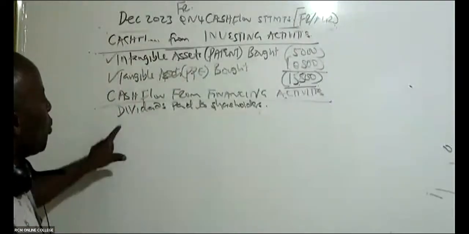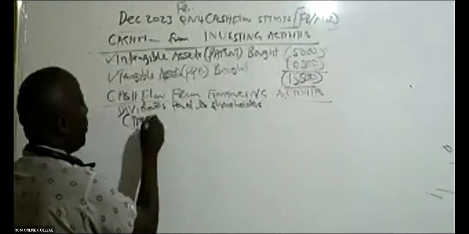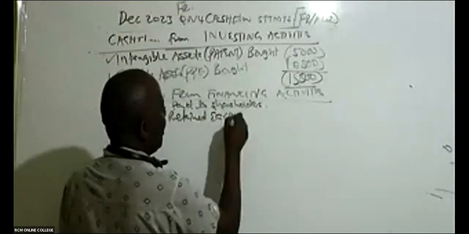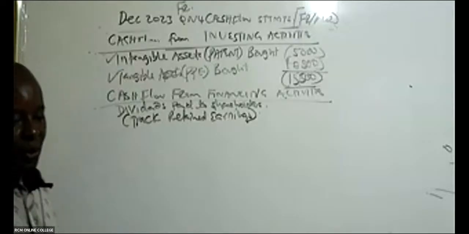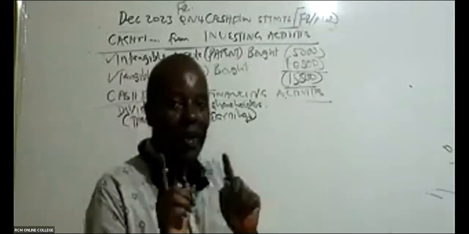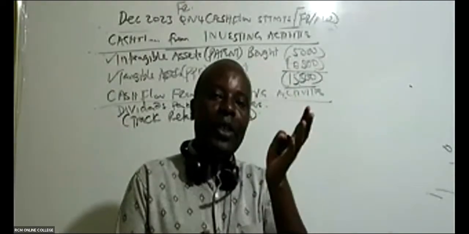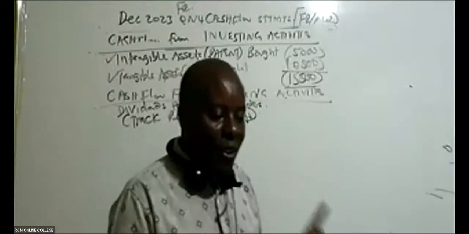And how do you get to know the dividends paid to shareholders? You track retained earnings. You track the retained earnings account because there is a relationship between retained earnings and the dividends. You know, when you make your profits, it's either you retain or give out some dividends. So go to your retained earnings.